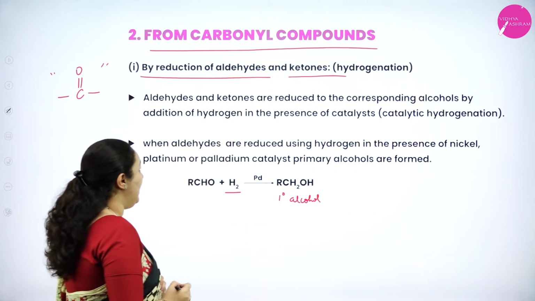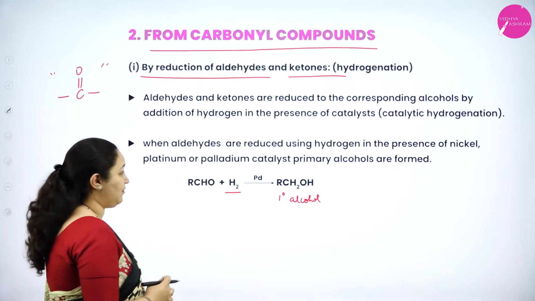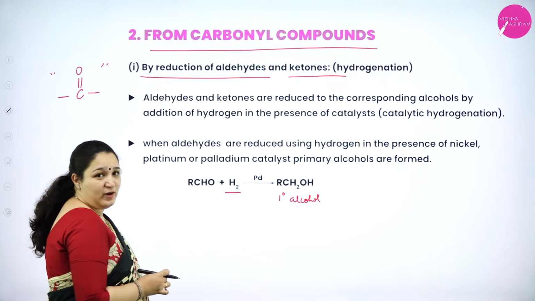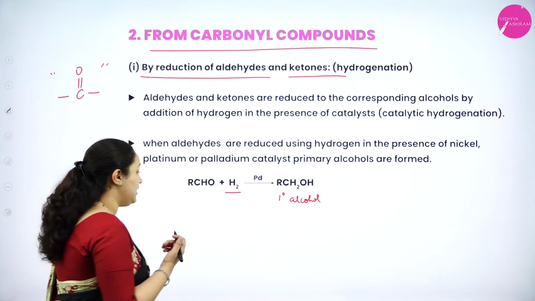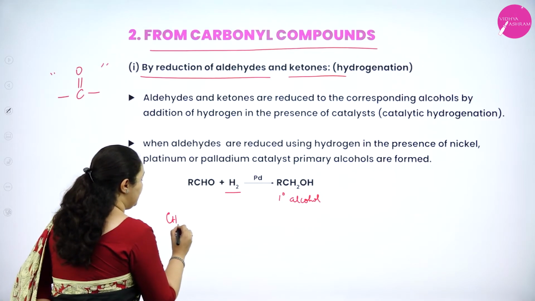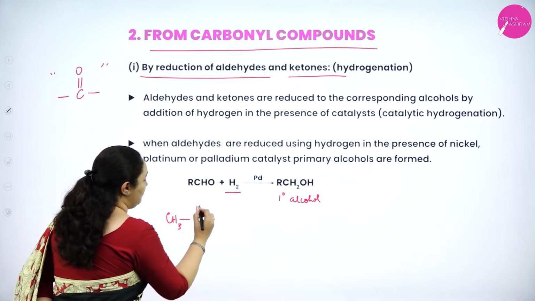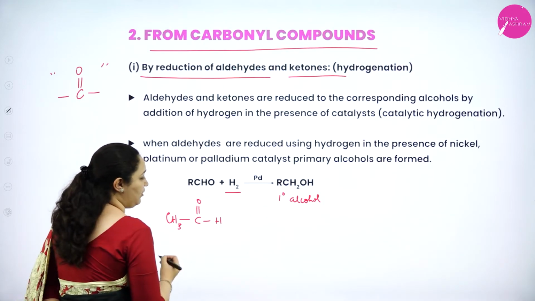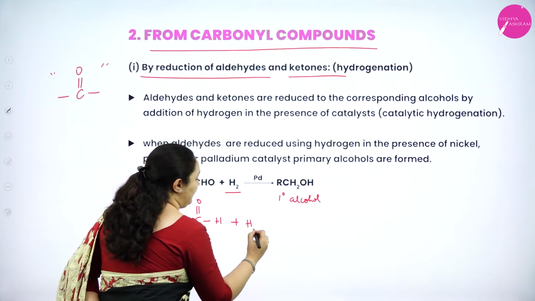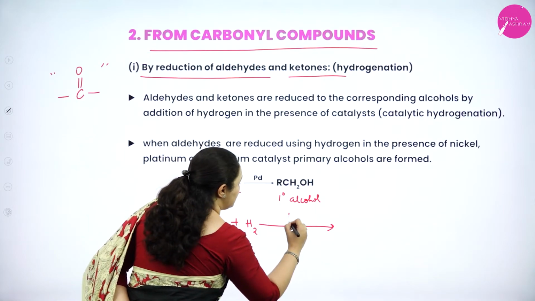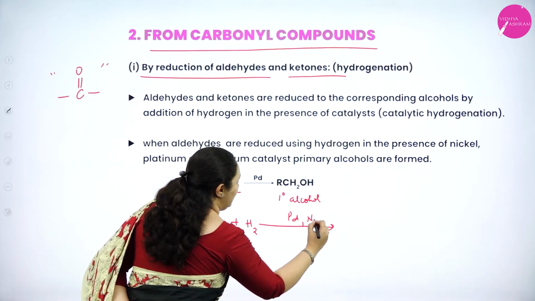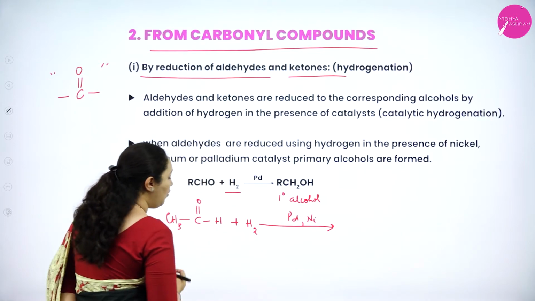Okay. For this I shall just explain with an example. R group, what can I take? I can take a CH3 group. I'll just take it as CH3, C double bond OH. For this, what am I adding? Hydrogen in the presence of palladium or nickel as a catalyst. Okay, now what will happen?